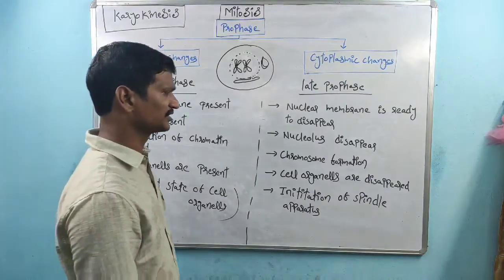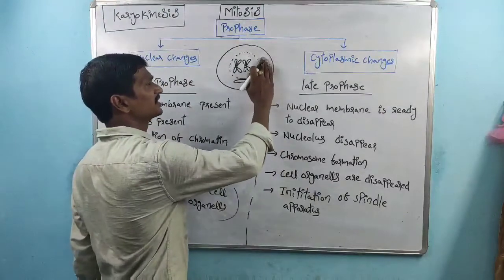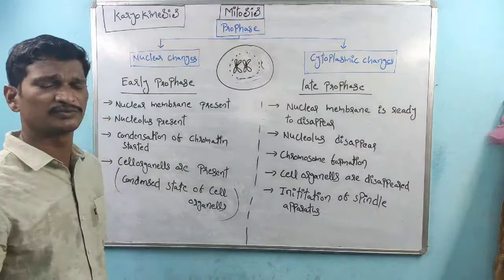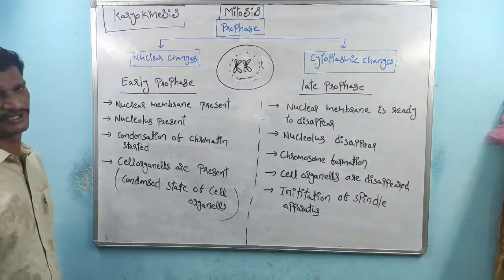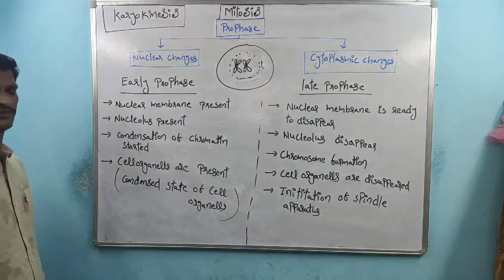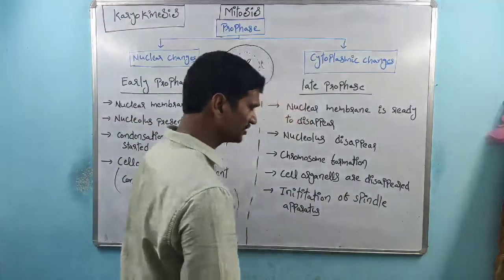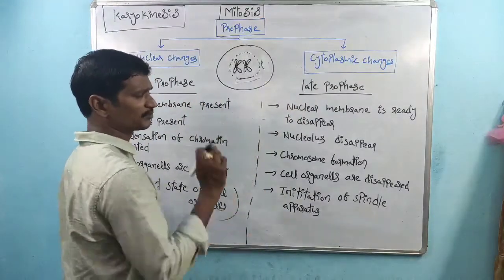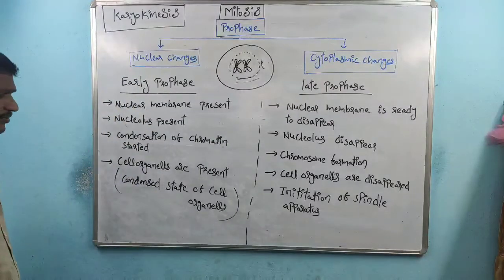And coming to the next one, cell organelles disappear. Whatever mitochondria, chloroplasts, endoplasmic reticulum and Golgi complex there are, all of these disappear. All cell organelles disappear in which stage? Late prophase.